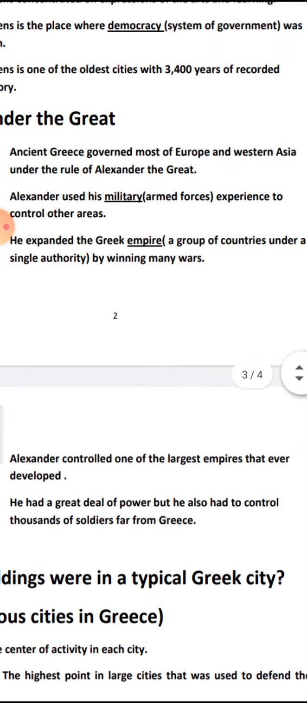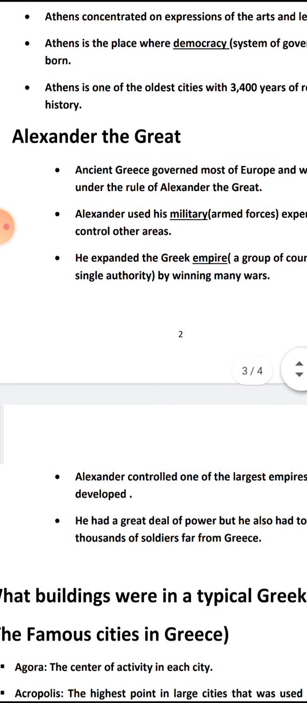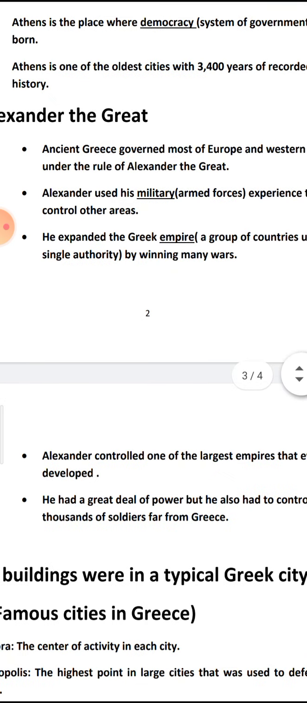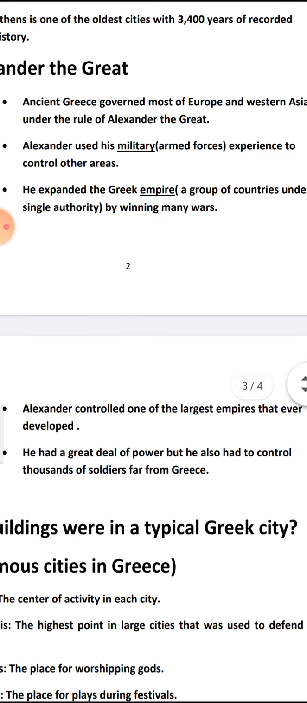Our lesson today, the first point in our lesson, Alexander the Great. Who is Alexander the Great? Alexander the Great is a great leader in ancient Greece. And ancient Greece governed most of Europe and Western Asia under the rule of Alexander the Great.